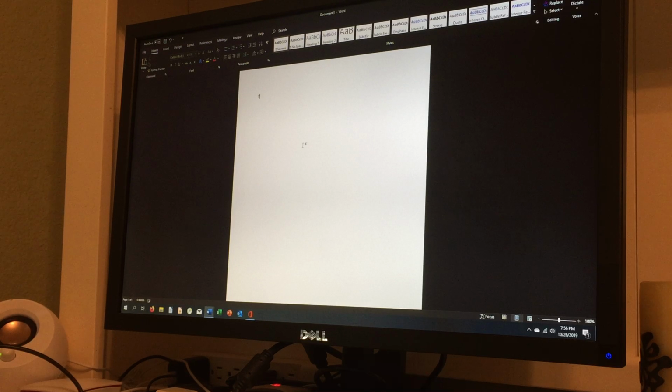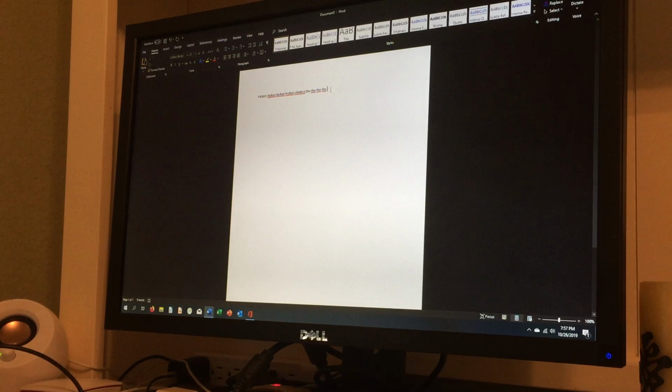You can also just do Shift Home and then delete if you want to delete the whole thing from start to finish. And this only works if you have one line. So let's just type, and then if you select Home, it does that line.